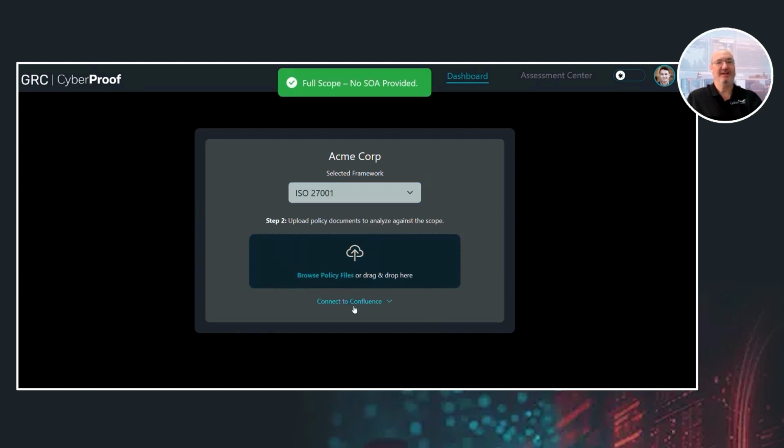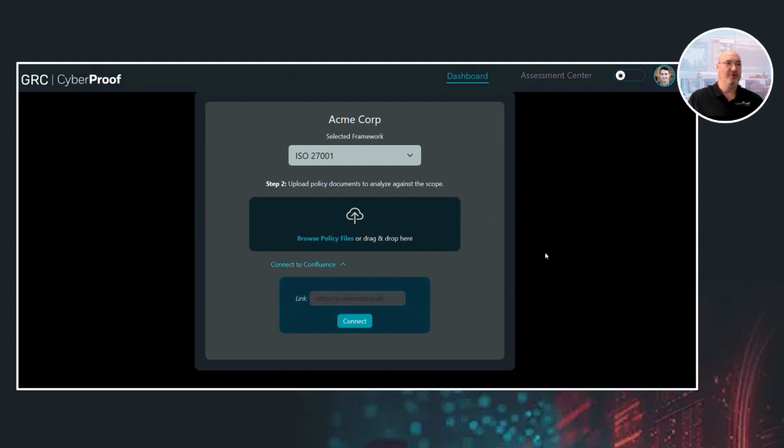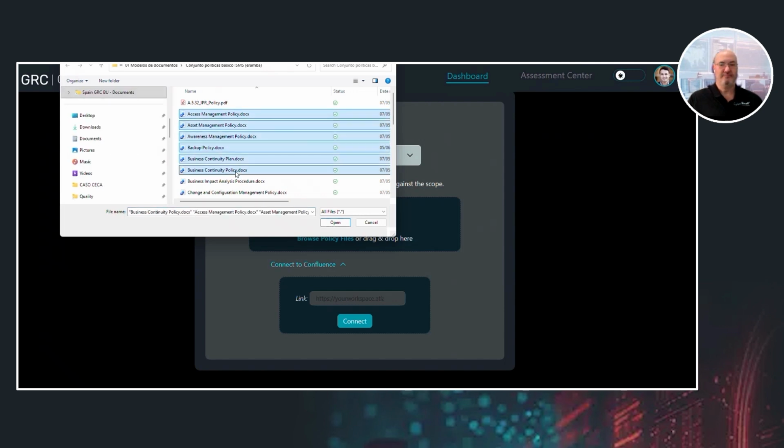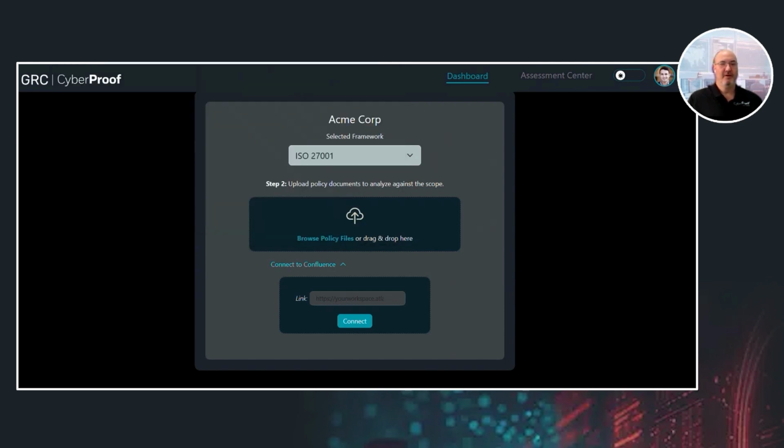Now, the tool will ask me to provide the organization's policy documents. I can either browse or upload any documents directly, throwing them in the box, or connect directly to Confluence by providing the link. This time, I will browse and provide some documents manually. Let me choose several of them. Once I hit open, watch this.